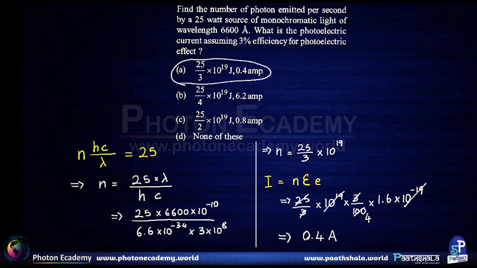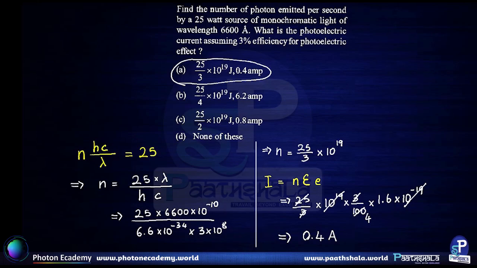There's one thing to note here, that the joules that they gave here as the units for number of photons per second is clearly a mistake, and it is just supposed to have units of number of particles, or number of photons per second.